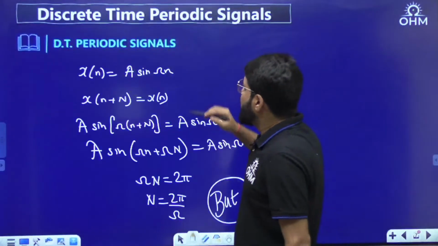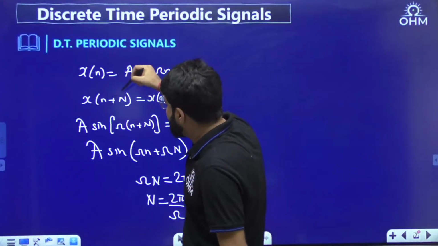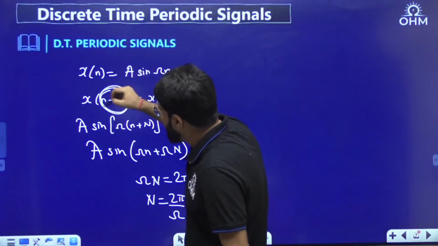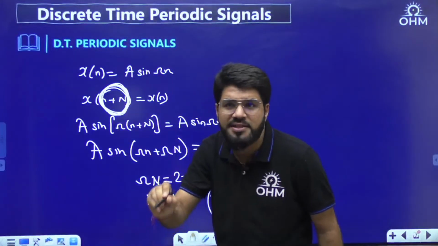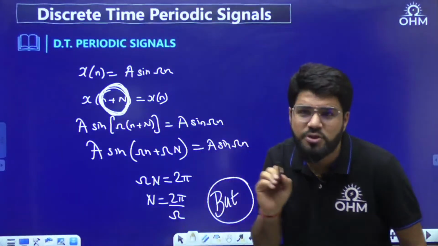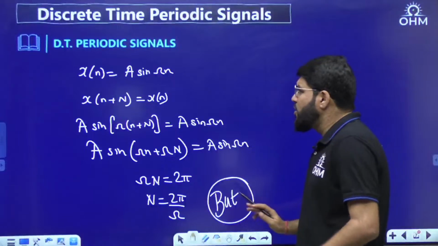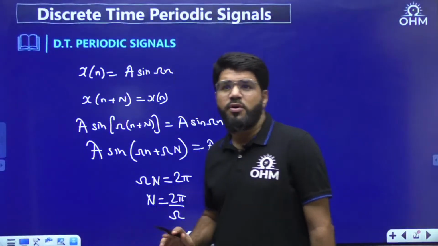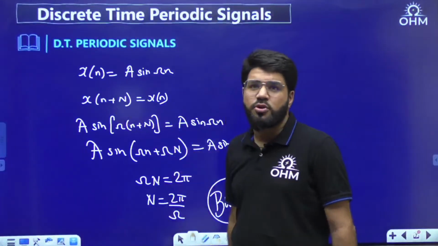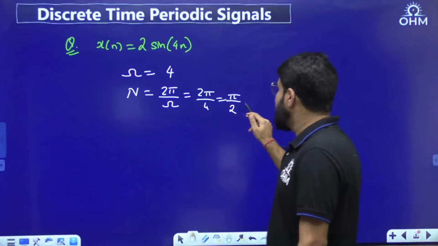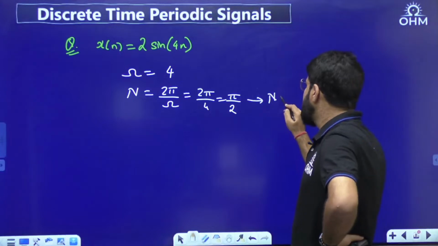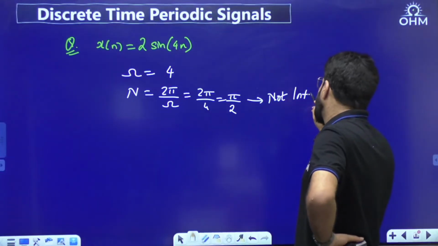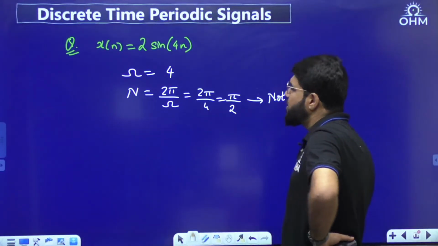Whether you take n or n plus N, whatever is the argument inside this bracket, the value of time should always be purely an integer, maybe positive or negative, but it has to be an integer. That is what we all know. So here an integer necessarily must come, and for this to be an integer, this condition is not satisfied. N equal to pi by 2 is not an integer.